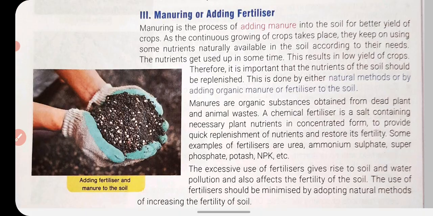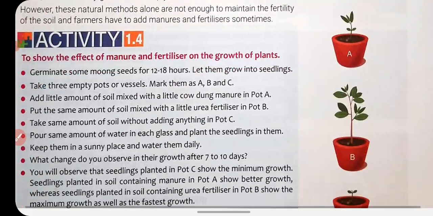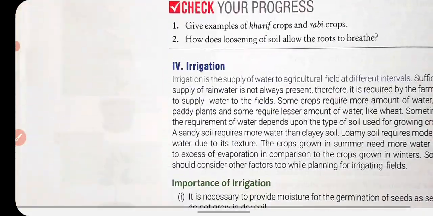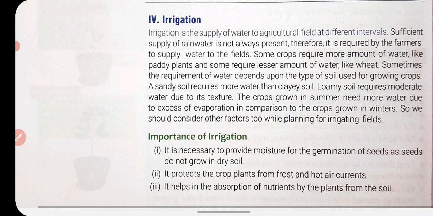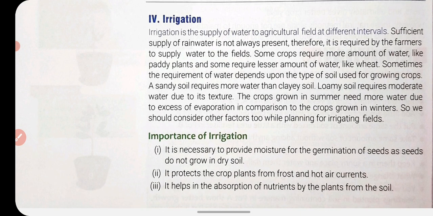In the next video we are going to discuss the next step, that is irrigation. As you know, irrigation is the supply of water to the agricultural field at different intervals. In irrigation, we supply water to the crops in the field. About irrigation we will discuss in detail in the next video.